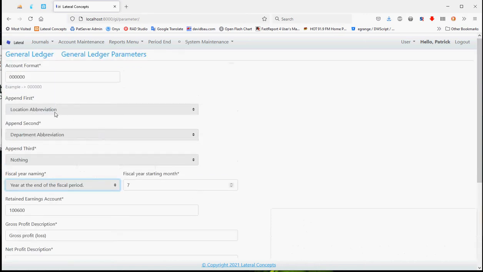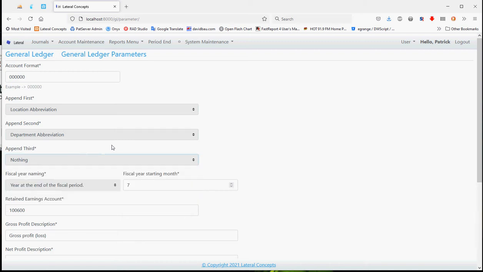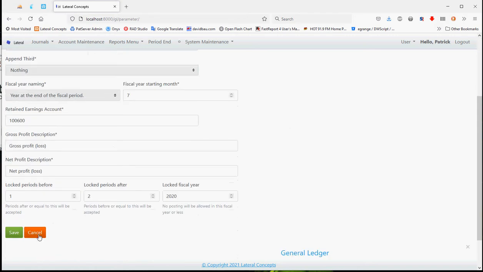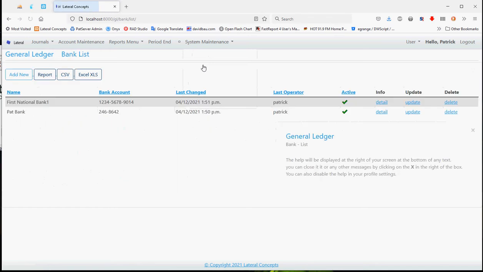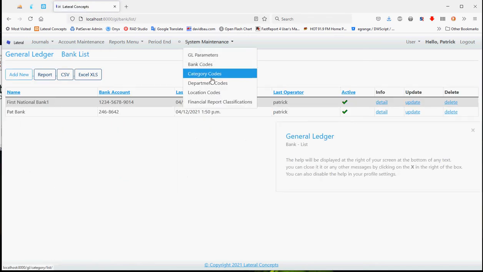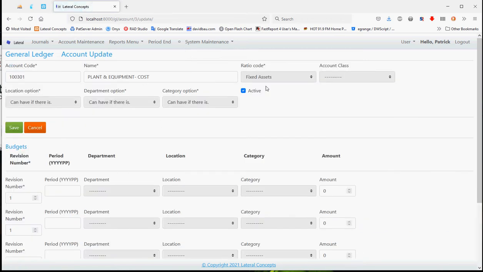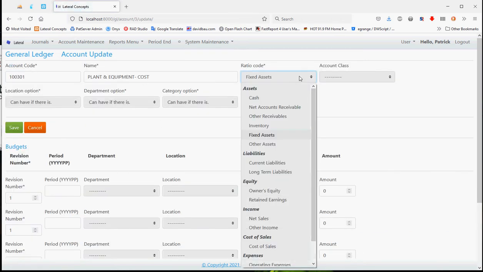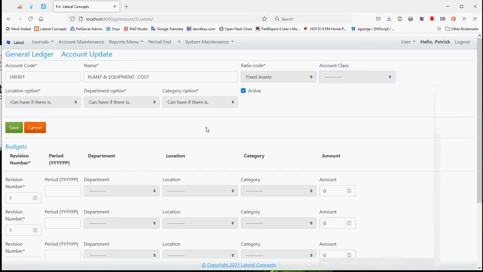You can define locations, departments, and categories, or nothing at all. You got your different banks, you got your categories, as you saw, locations, Japan, and financial report classifications. Accounts, simple accounts, you can define them over there, whether it's a fixed asset, liability, and you can define different class codes where you want to put it if need be.